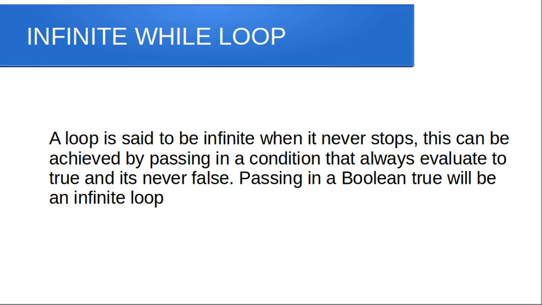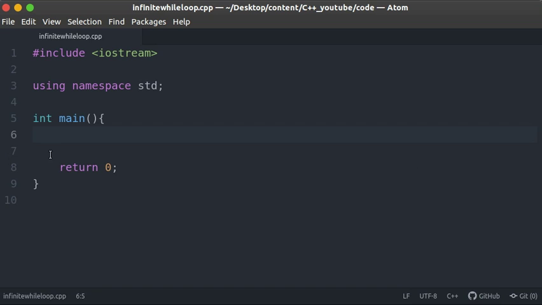So for example, you want to create a guessing game, right? A guessing game that will continuously ask the user, an infinite number of times, for a certain word. As long as he doesn't get the word, you just want to continue asking him until maybe you create a statement that will break that loop. That's what we're going to be doing in this tutorial. So I have created a simple C++ structure program over here, so we can just begin.